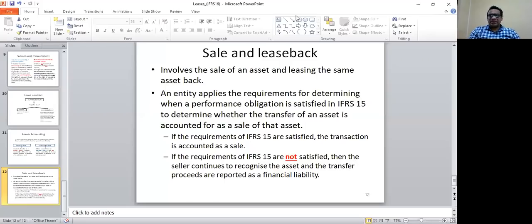The entity applies the requirements for determining when the performance obligation is satisfied in IFRS 15 to determine whether the transfer of an asset is accounted for as a sale of the asset.